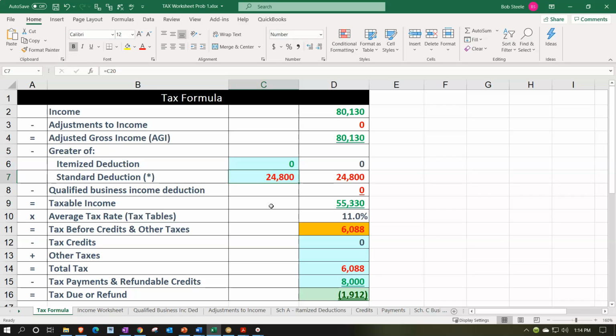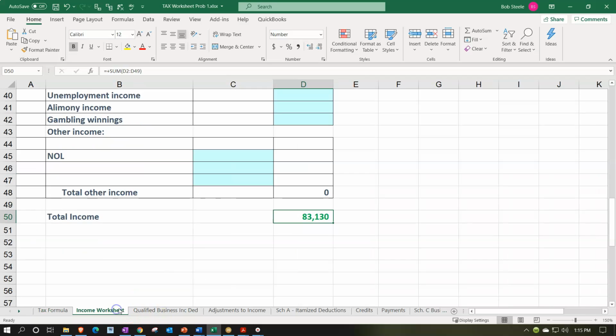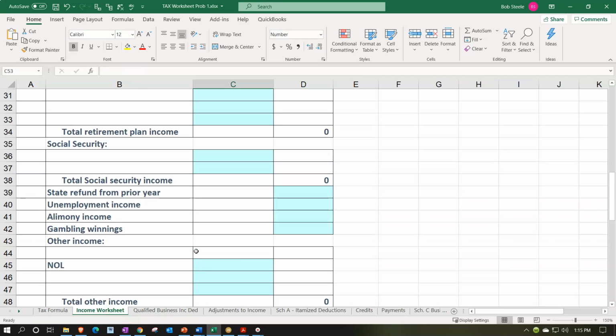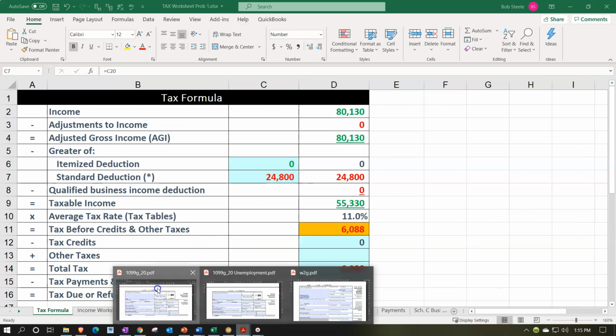But the general idea is that if it was in the itemized deductions last year, we'd include it. In the income line here, we would be including it in the income. I'm not going to include it here, however, due to the fact that they didn't itemize last year. So you might put a note in the software saying, hey, they had a refund, but I don't think they itemized last year, or something like that. But I'm just not going to include it at this time. So that takes care of this one.